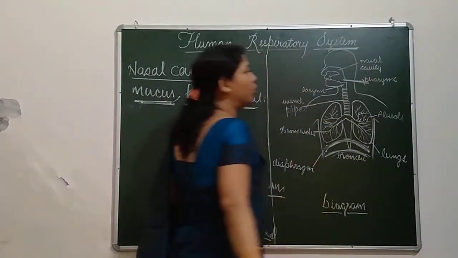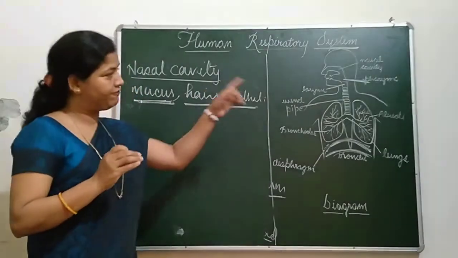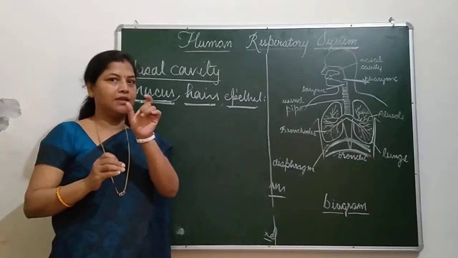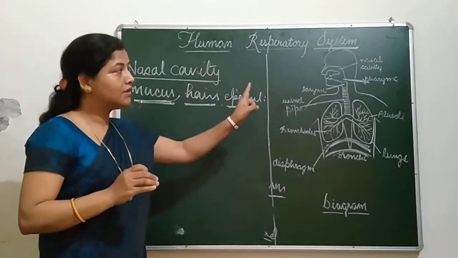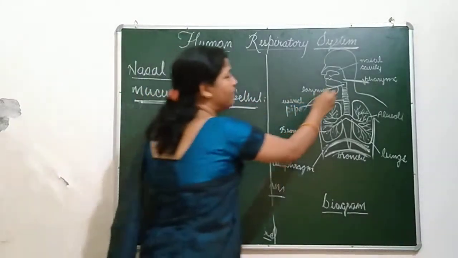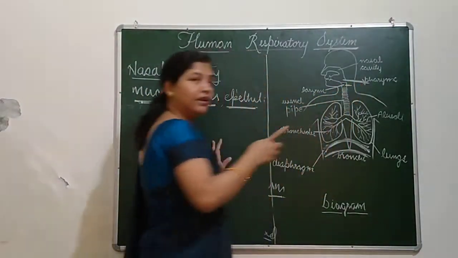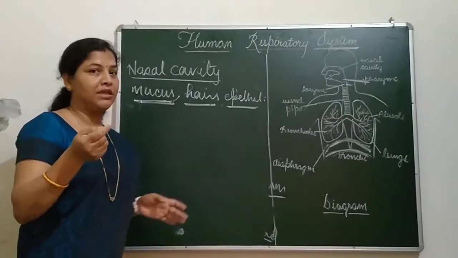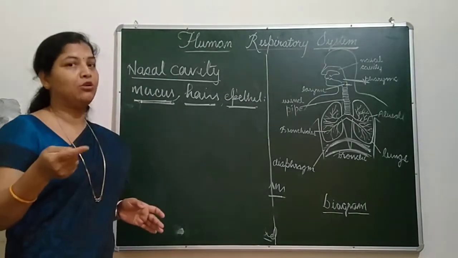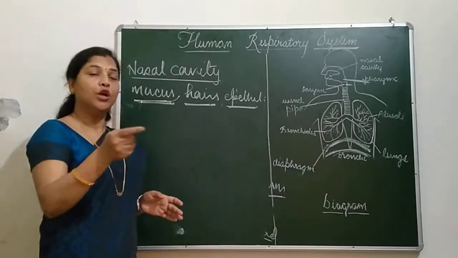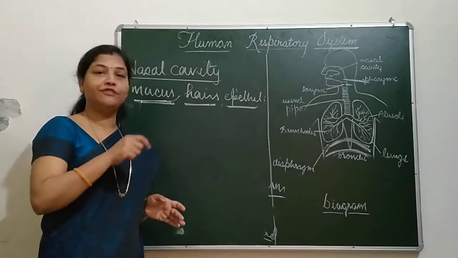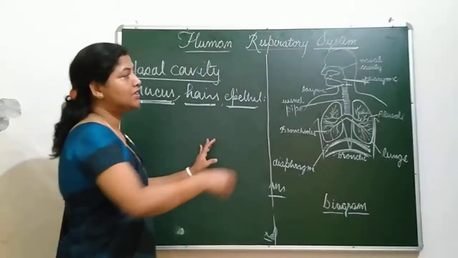Glottis is the opening of the windpipe, where a flap-like covering is found, known as epiglottis, which prevents food from going inside the air pipe. So this is what pharynx is.